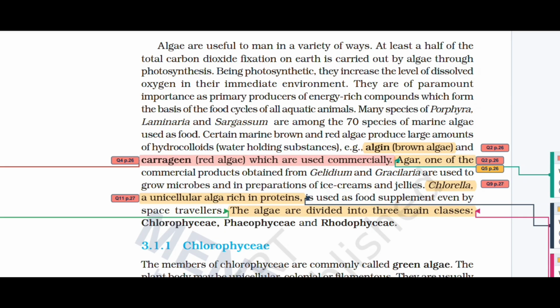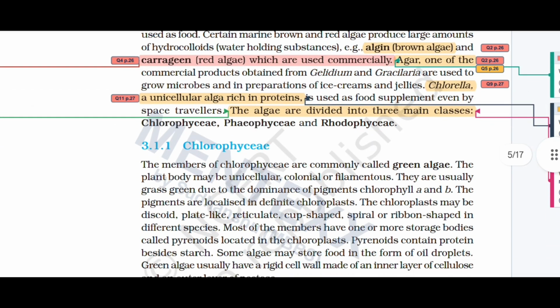The algae are divided into three main classes: Chlorophyceae, Phaeophyceae, and Rhodophyceae. Chlorophyceae.